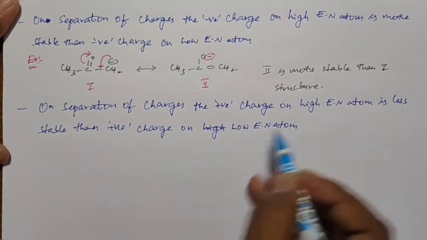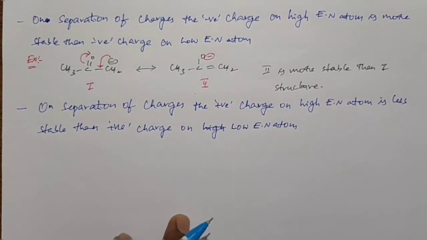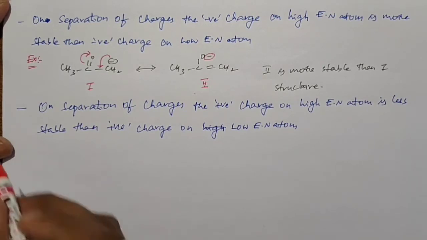So this is rule number 5. Once again, what is rule number 5? On separation of charges, the positive charge on a highly electronegative atom is less stable than a positive charge on a low electronegative atom. For better understanding, here we just take one example.